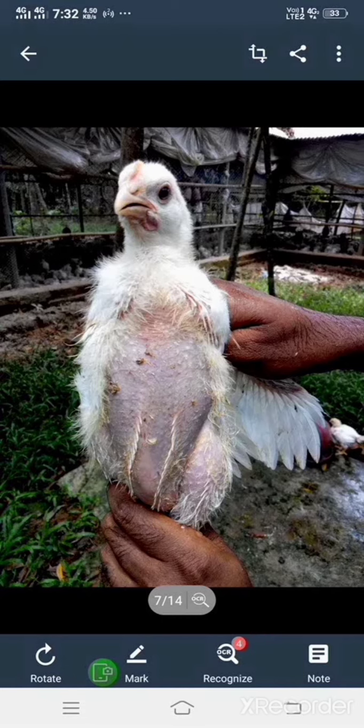If we see the treatment, vaccination should be done in chicks 18 to 21 days old. In the period of 18 to 20 days, chicks can be vaccinated, and the shed should always be cleaned with a formalin solution to avoid the spread of the disease. In this way, this disease is controlled.